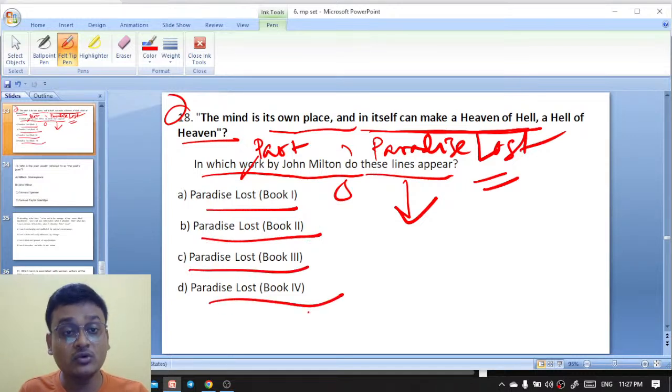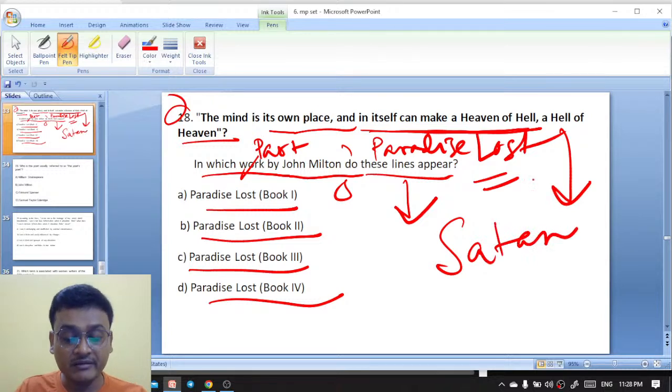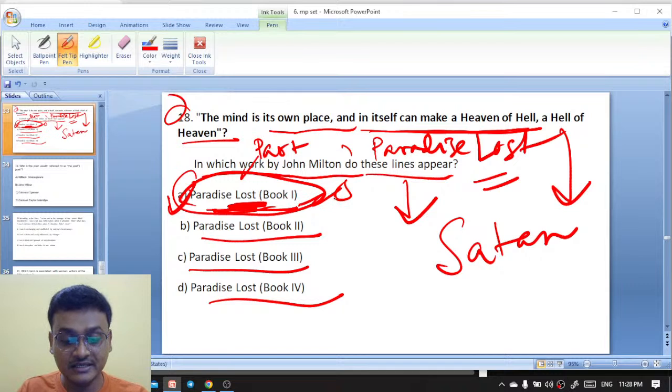The mind is its own place and itself can make a heaven of hell and a hell of heaven. And these lines are actually spoken by whom? These lines are spoken by Satan. And these lines appear in Paradise Lost Book 1, where it is about the reign in hell. Okay, Paradise Lost Book 1 is the right answer here.